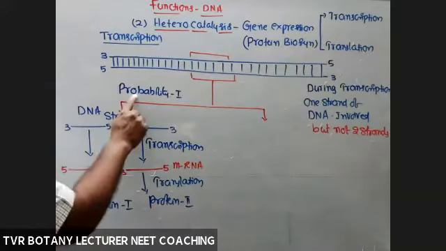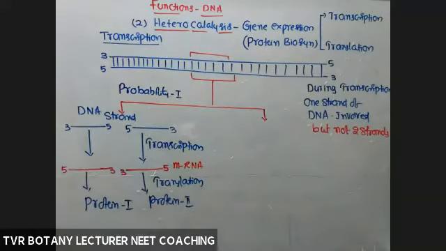Okay, so according to the first probability, both the DNA strands are involved in the transcription. Because of that, two different mRNA molecules are produced. mRNA molecule 1 codes for protein 1. mRNA molecule 2 codes for protein 2.